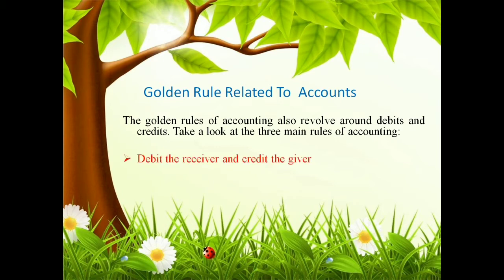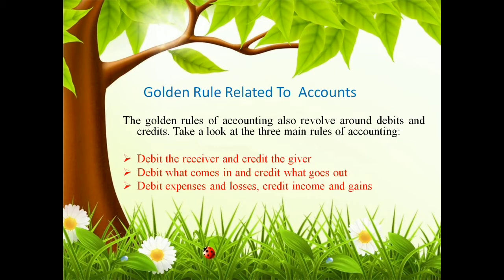The first one is debit the receiver and credit the giver. This is the first rule. The second one, debit what comes in and credit what goes out. That is the second rule. And the third one, debit expenses and losses, credit incomes and gains.